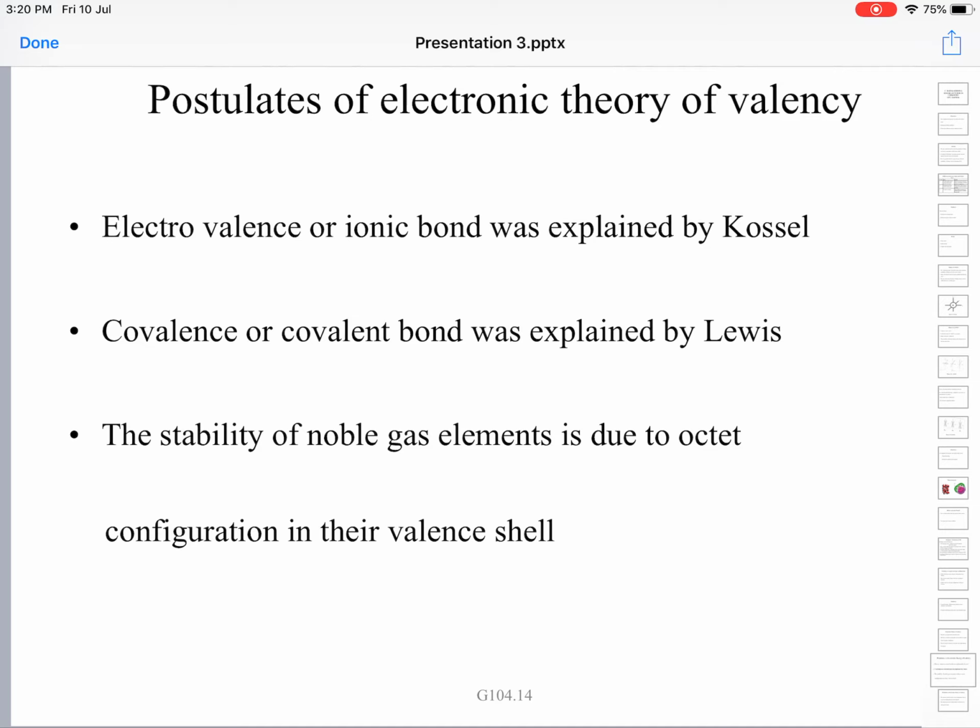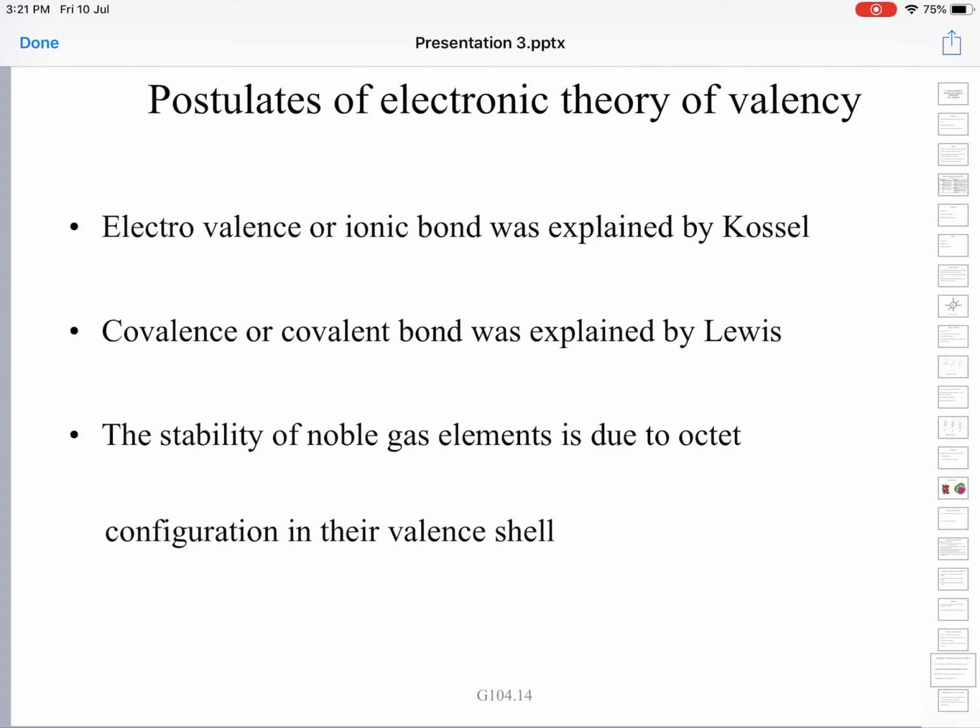As we have seen, all other elements try to gain this octet because octet is equated to stability. They want to become stable. How to get this octet?